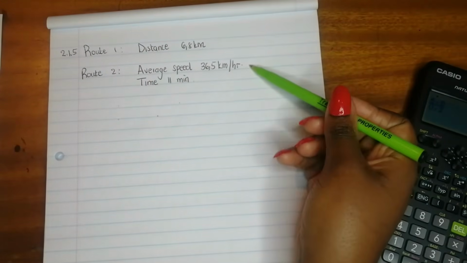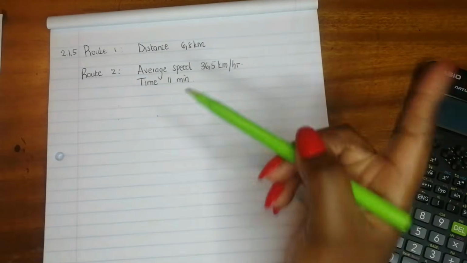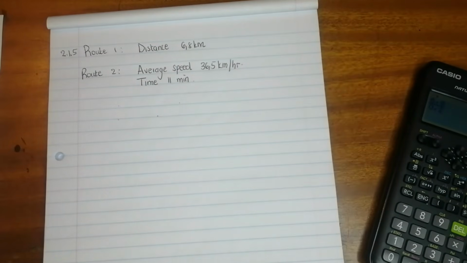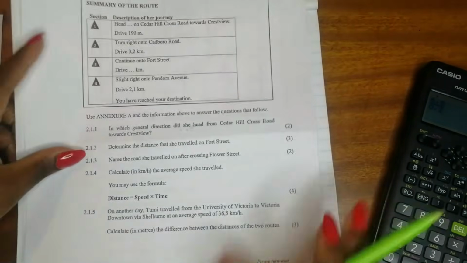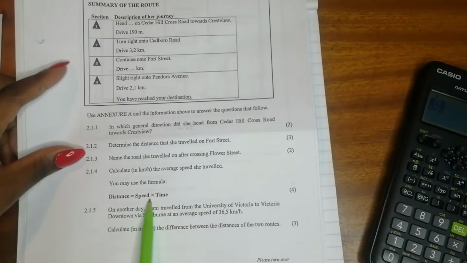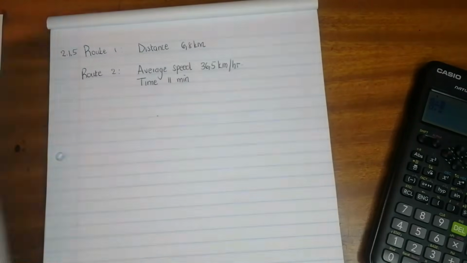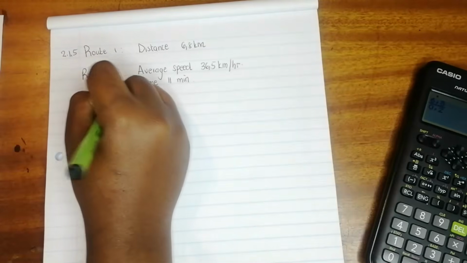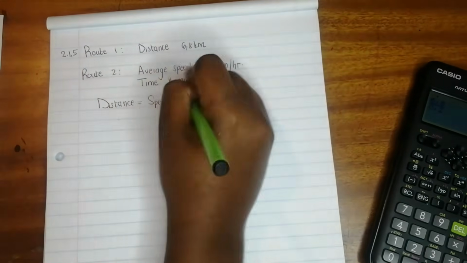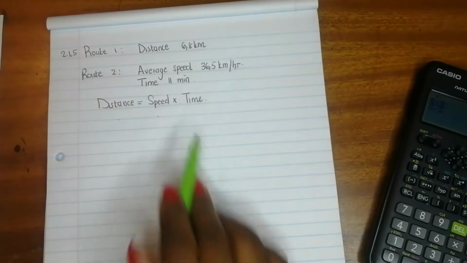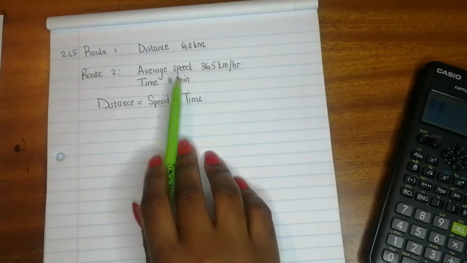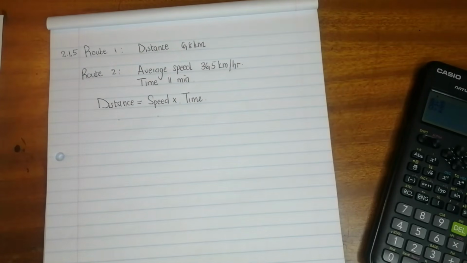We just have the average speed and the time. Remember, we were given the nice formula that distance is equal to speed multiplied by time. Again, here we've got our time in minutes.